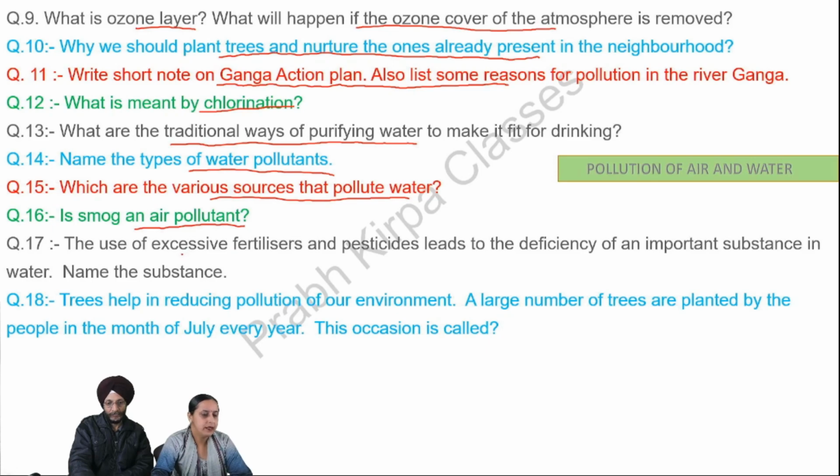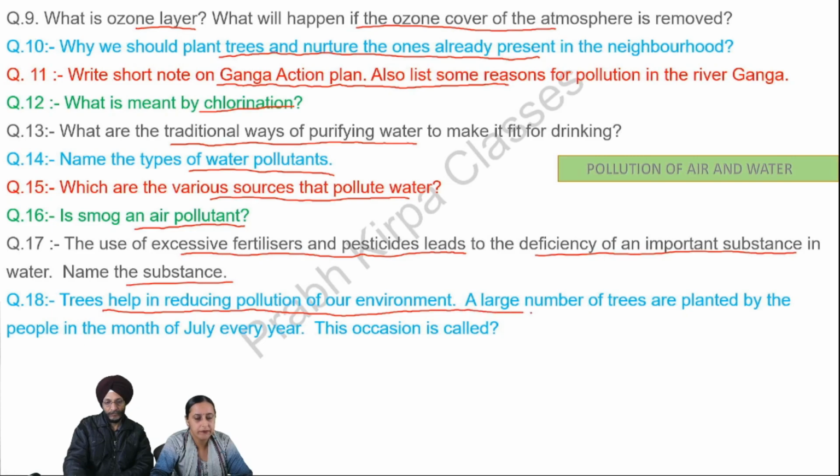Question number 17, the use of excessive fertilizers and pesticides leads to the deficiency of an important substance in water. Name the substance. Question number 18, trees help in reducing pollution of our environment. A large number of trees are planted by the people in the month of July every year.